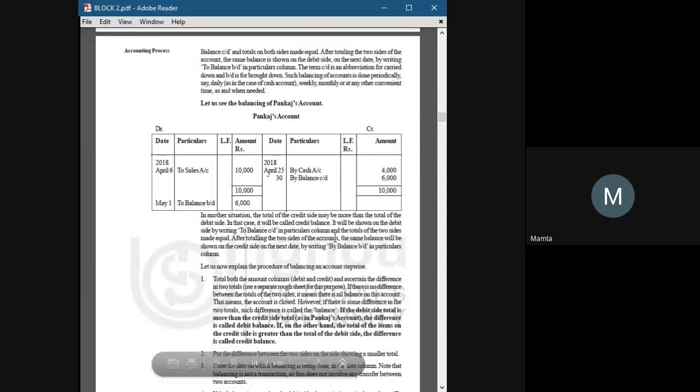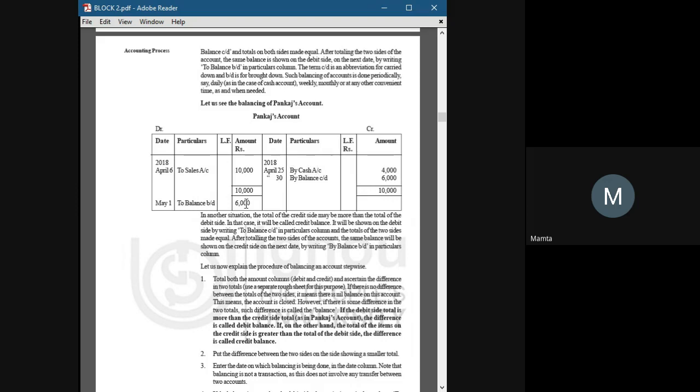Okay, guys, this is the last topic of today's class. Now, first understand this. We have sold goods to Pankaj on credit basis. So the entry would be Pankaj account debit to sales account worth rupees 10,000, and he has paid 4,000 in cash. So cash account debit to Pankaj account would be the entry.